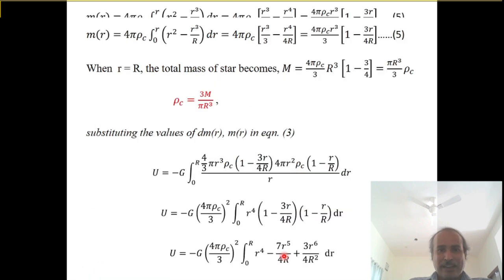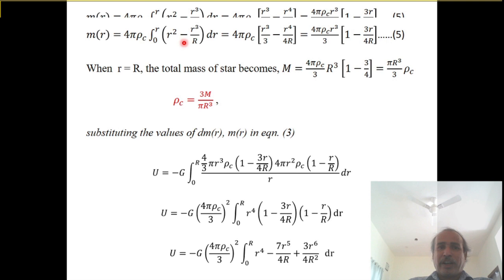On integration, we get 4 pi rho c, where integration is applied only to the r functions: r squared minus r cubed by R, into dr. After integration, r squared gives r cubed by 3, minus r cubed integrates to r to the power of 4 divided by 4R. Next, take r cubed by 3 outside the bracket. What remains inside the bracket is 1 minus 3r by 4R. Call it equation number 5.